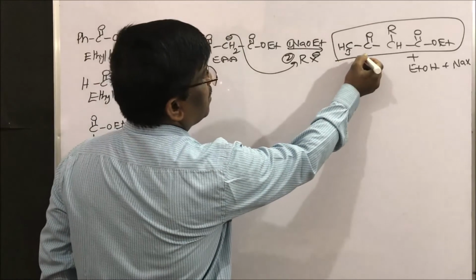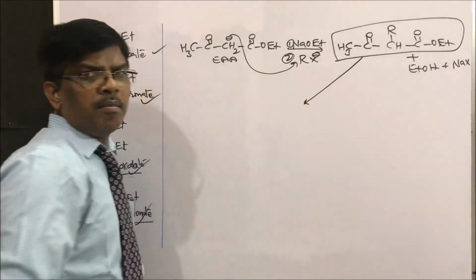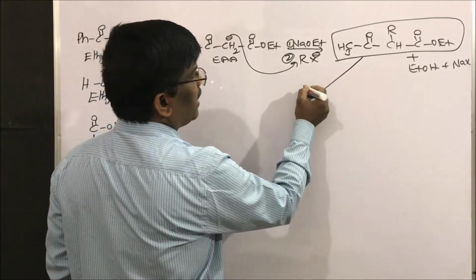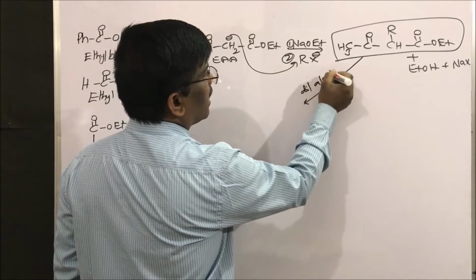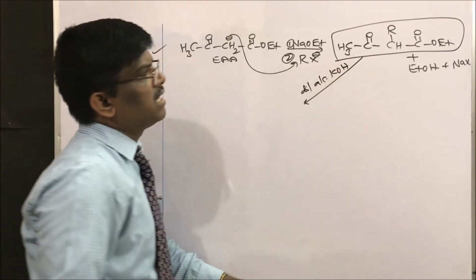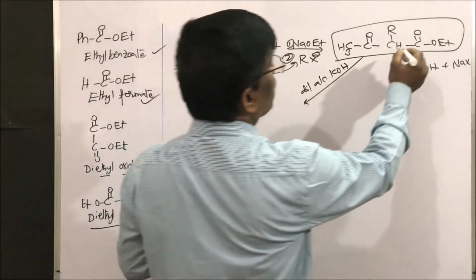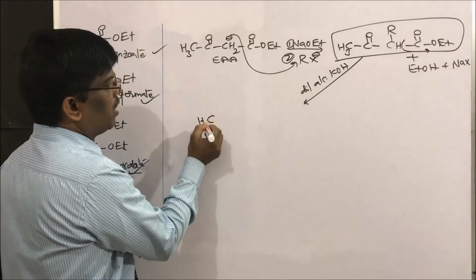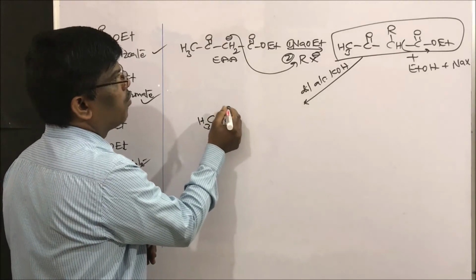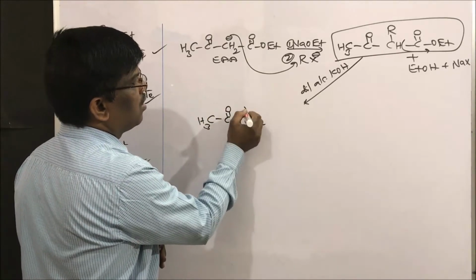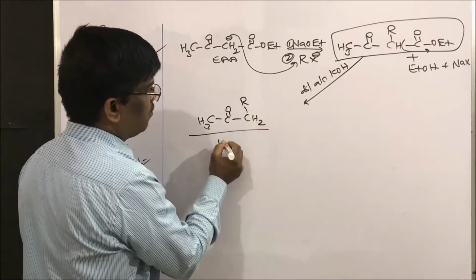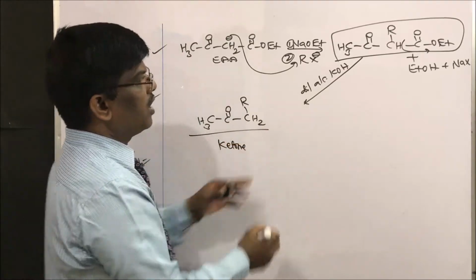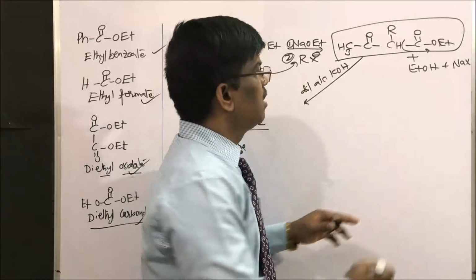Then it can be further converted when we treat with dilute alcoholic KOH. So this ester part is going to be lost to give this ketone. We are going to get the ketone compound, CH2R. This ketone we get when we use dilute alcoholic KOH.